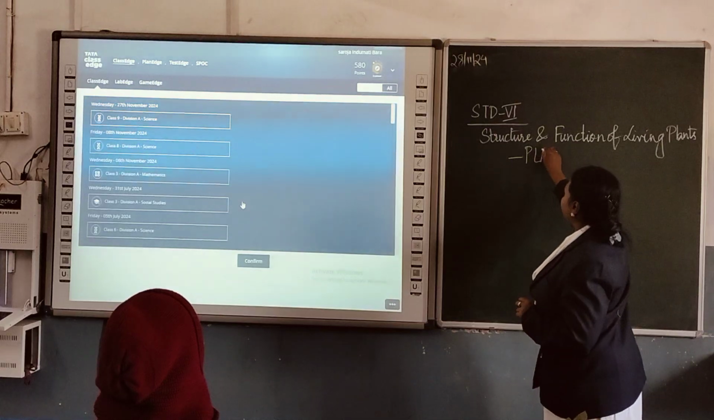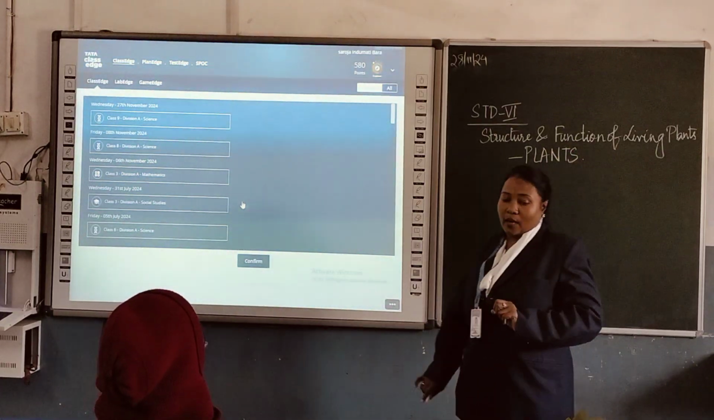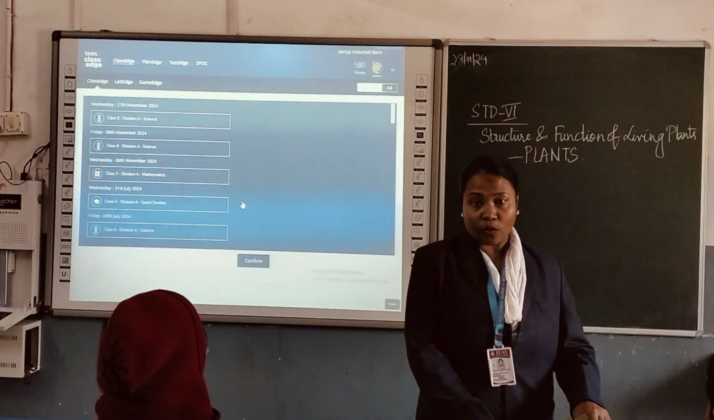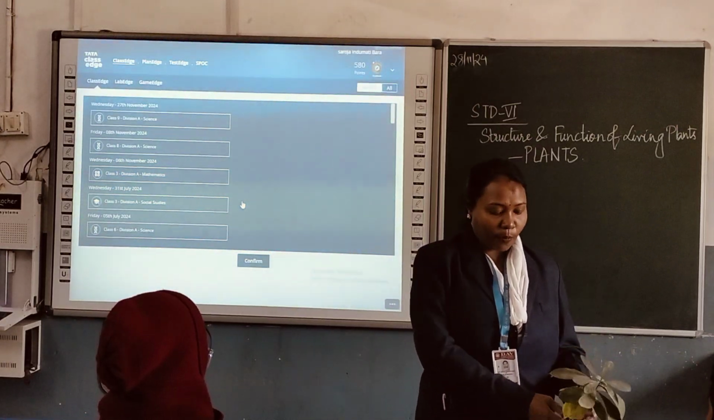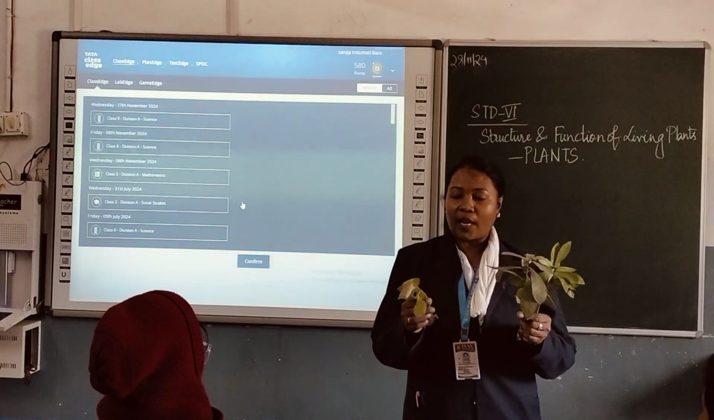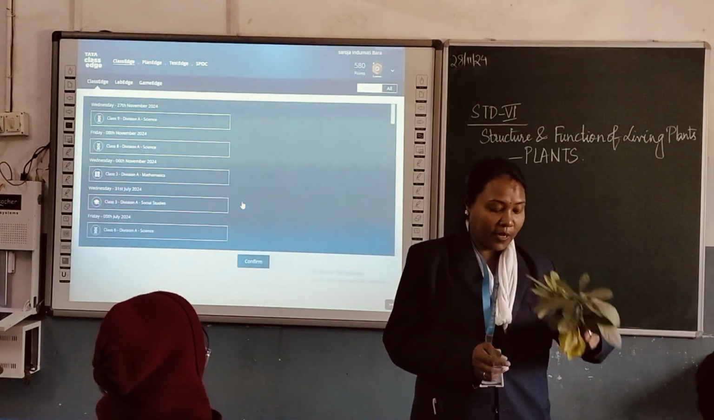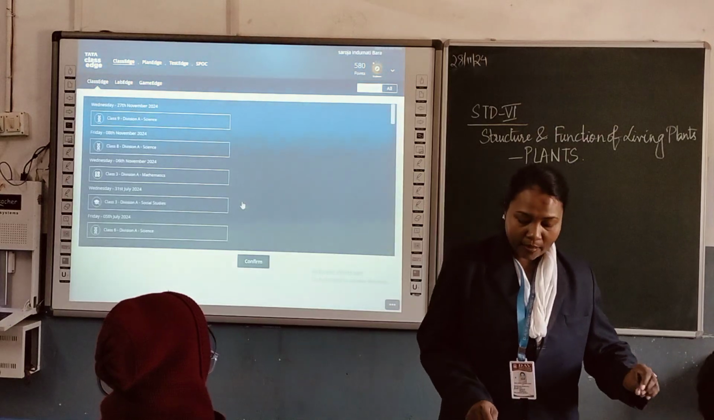Today we are going to study the first part, that is flowering plants and non-flowering plants. See, I have brought some plants over here. Can you see them? Yes, ma'am. Are they green in color? Yes. This is one specific characteristic of plants.